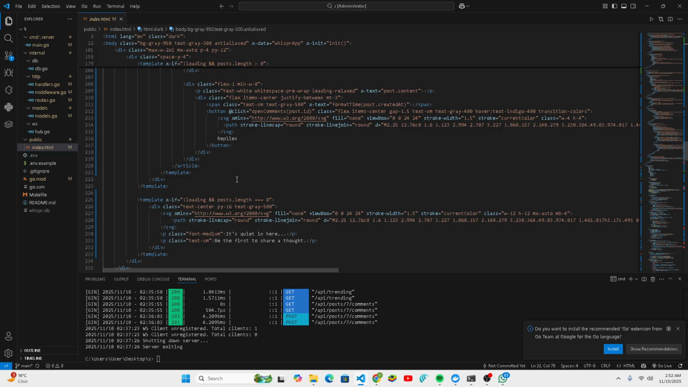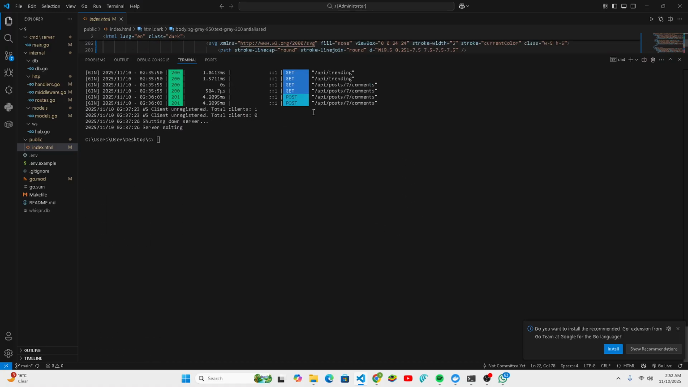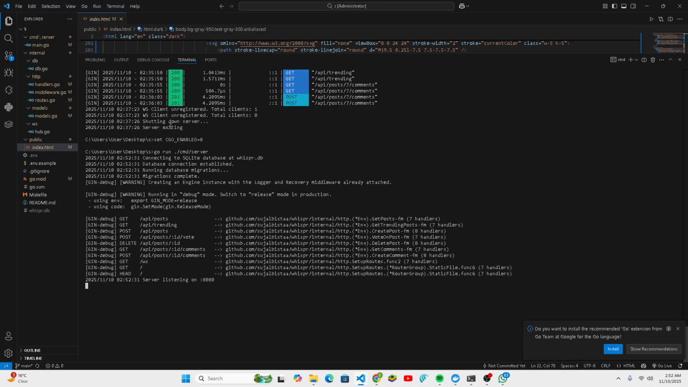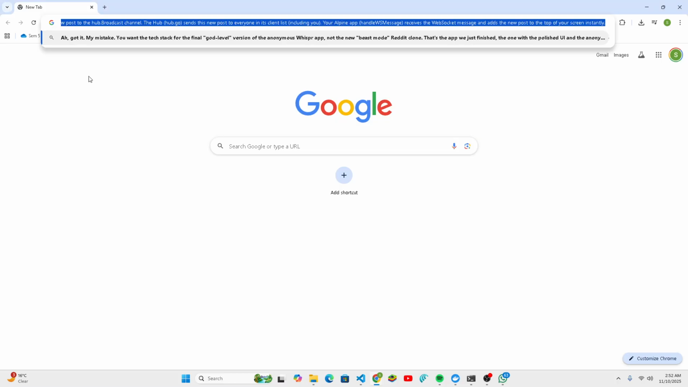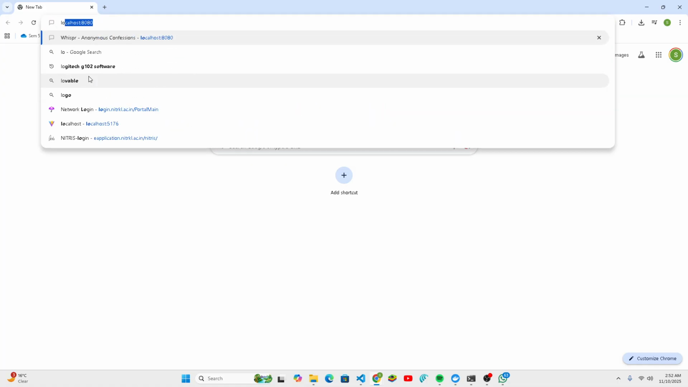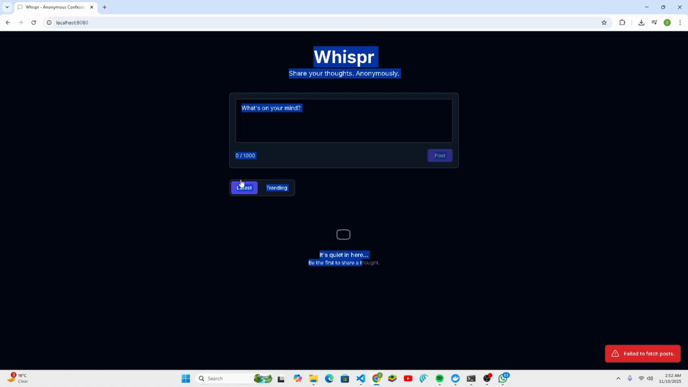For this web app to work, all we need to do is first set CGO_ENABLED to 0. Then we run the main file, go run cmd/server. So the backend is now listening on 8080. Let's go to localhost 8080. So this is the one. We have not posted anything, so let's go to the trending section.